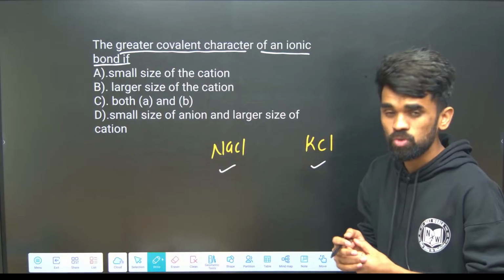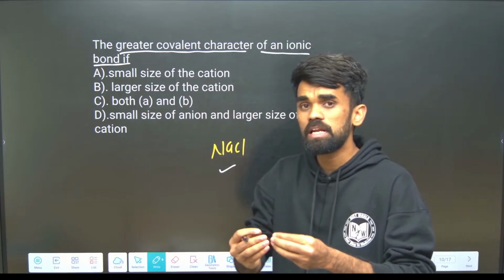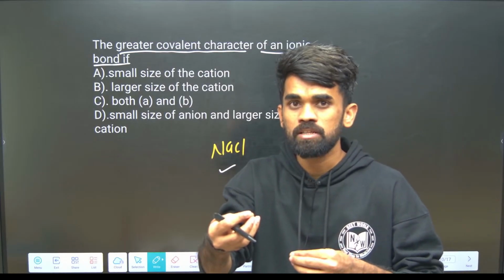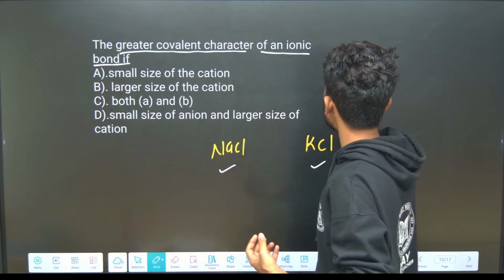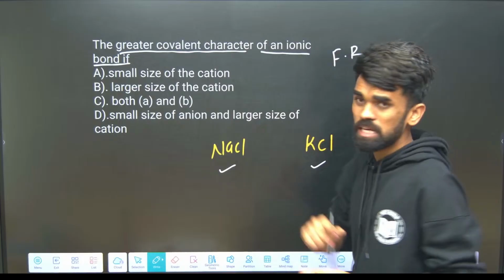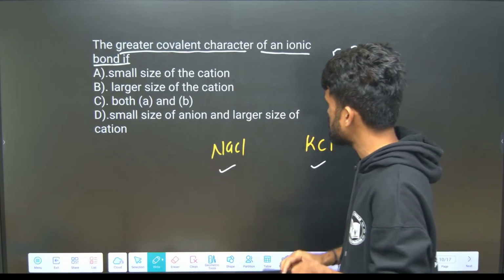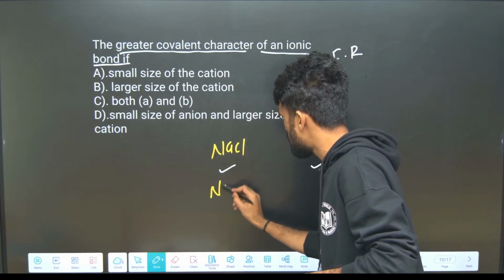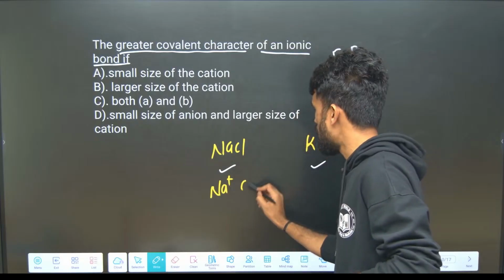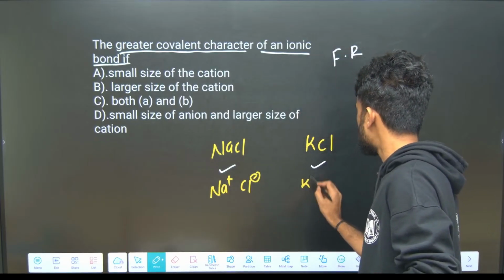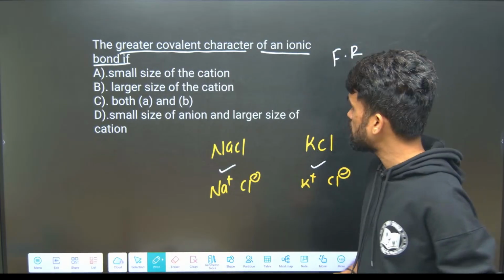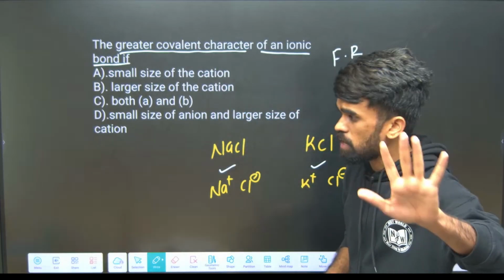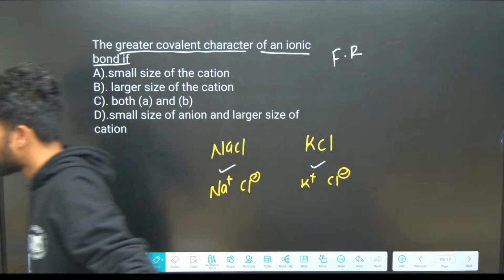Out of these two, which has relatively more covalent nature? How can we decide? That is explained by Fajan's rules. Consider what the cation is here: Na+, and the anion is Cl-. Here K+, and the anion is Cl-. So now you need to look for these conditions. There are conditions that should be focused on here.